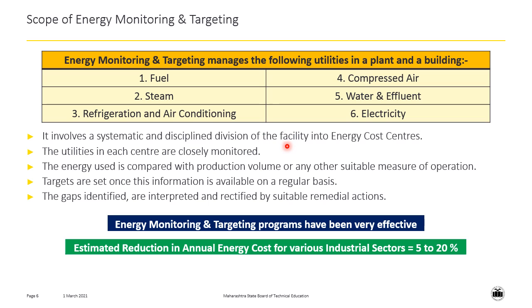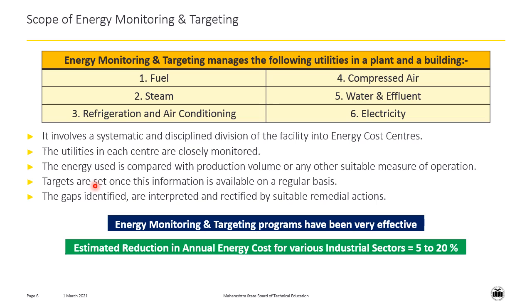In energy monitoring and targeting, the entire facility or the entire industry is divided into a number of small energy cost centers. Each energy cost center is closely monitored for its energy performance. Later on, the energy used is compared with the production volume or any other suitable measure of operation.